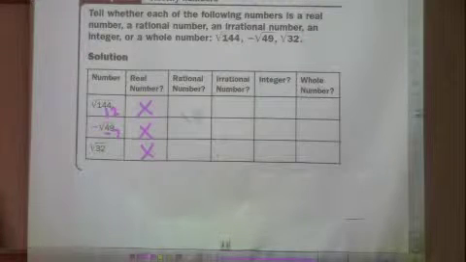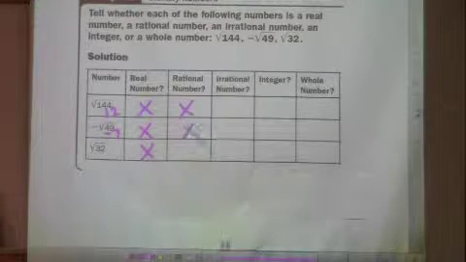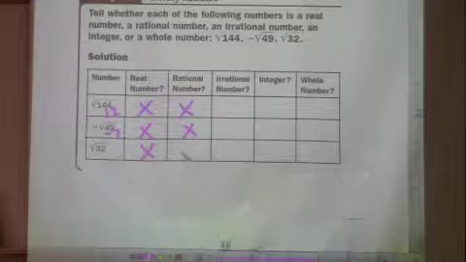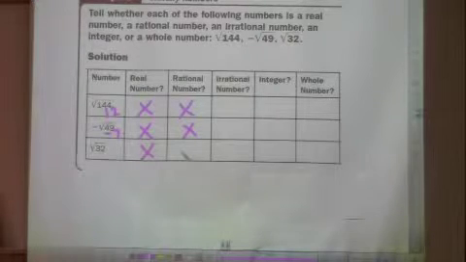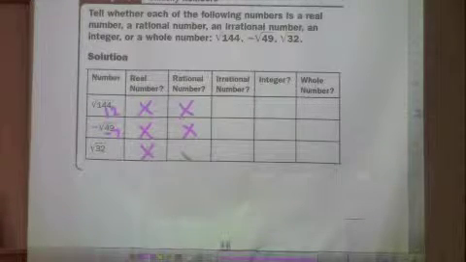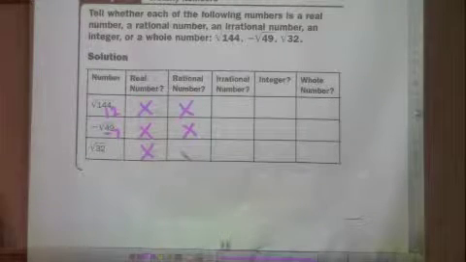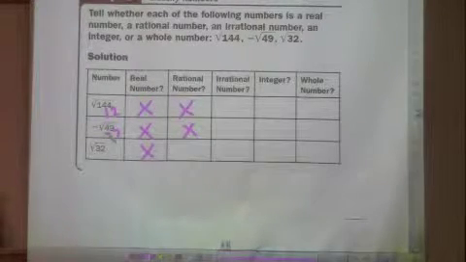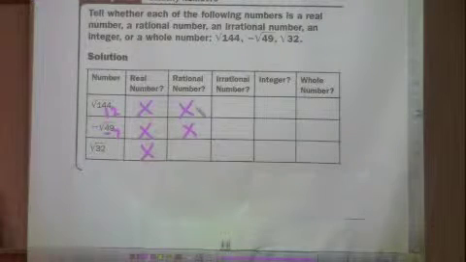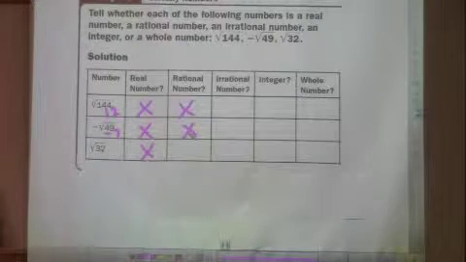12 and negative 7. How could you write 12 as a fraction, Riley? 12 over 1, absolutely. 12 divided by 1. Same thing with negative 7, or negative square root of 49. I could write it as negative 7 over 1. Well, if it's not rational, what does it have to be?